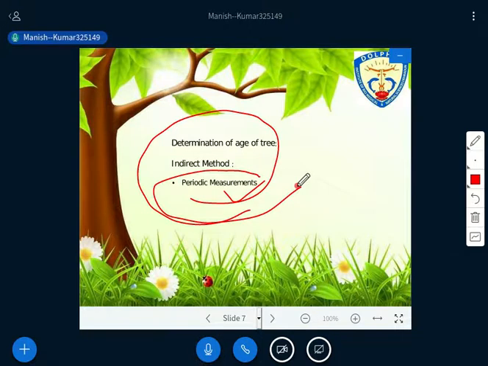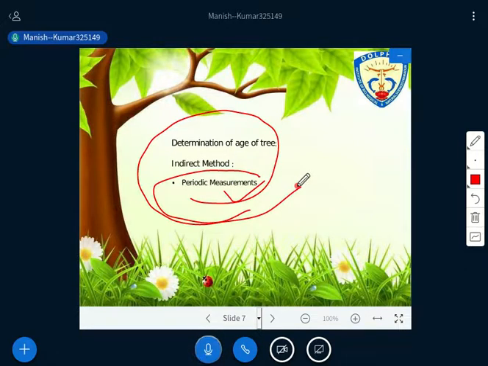See, you can use it for annual rings also, but if a tree has annual rings, there are other methods that can be applied. So you can use this periodic measurement whether the tree has annual rings or not, but basically we stress that we use it for those species which do not produce annual rings, right?